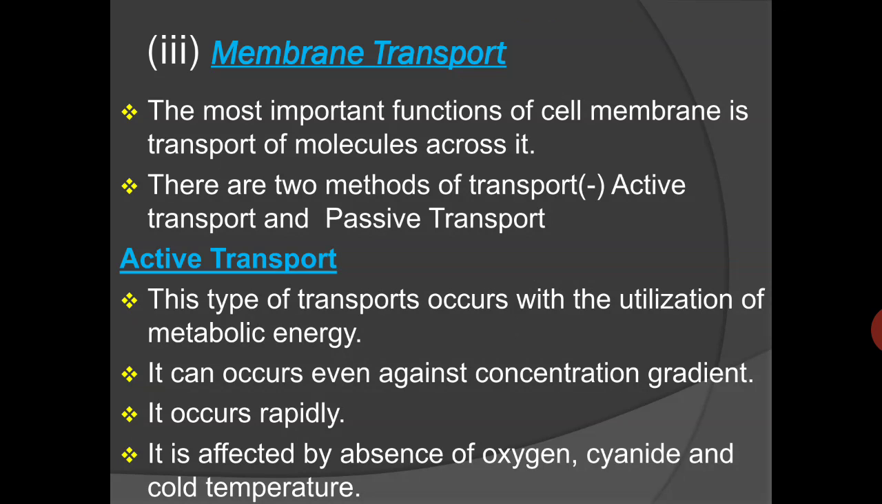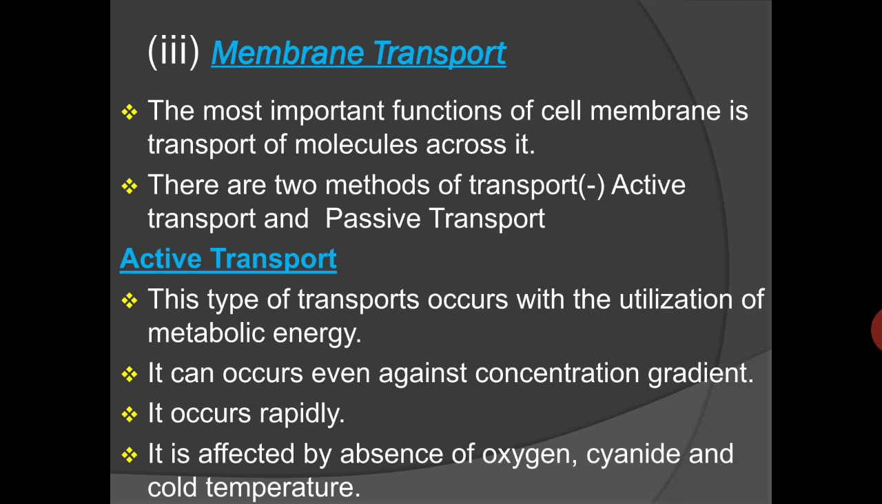In membrane transport, the most important function of the cell membrane is the transport of molecules from one cellular membrane to another cellular membrane. There are two methods of transport, one is active and another is passive transport. In active transport, there is a utilization of metabolic energy. Means with the utilization of energy, the movement is there. It can occur even against the concentration gradient sometimes, and it is a very rapid process.